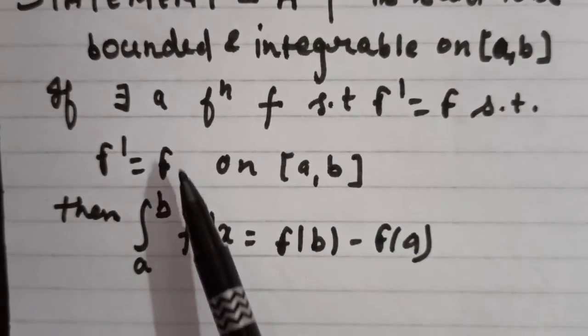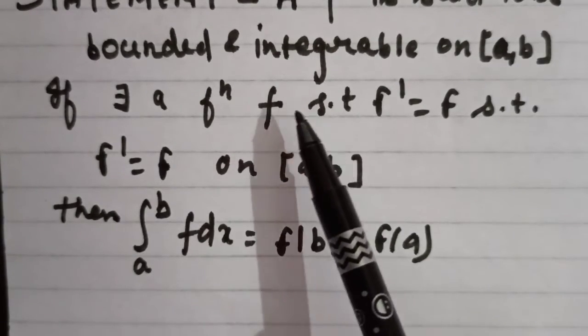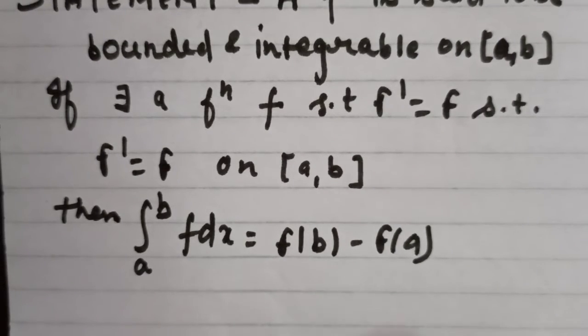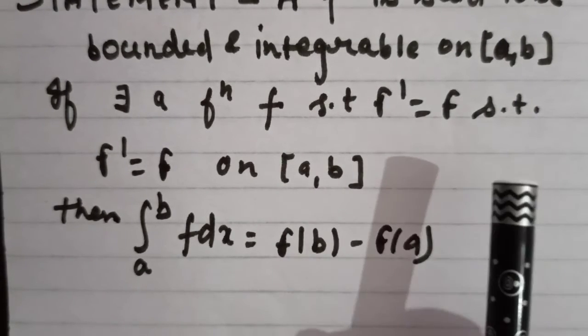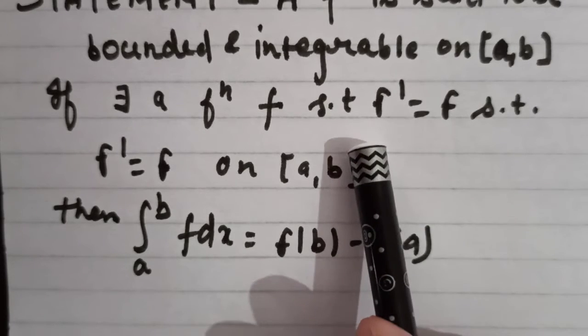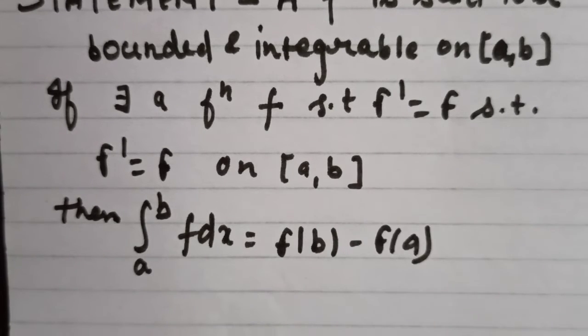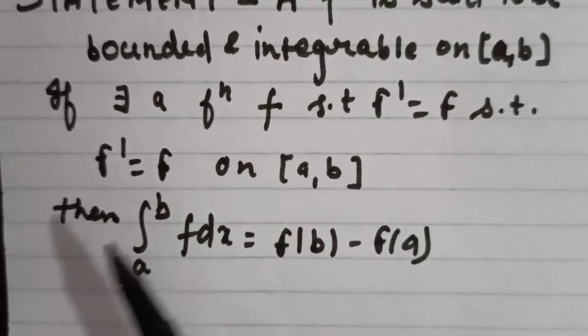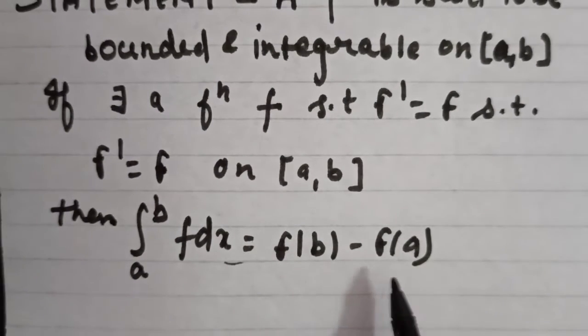So what it says is that if there exists a function F such that F dash is equal to f, that means the derivative of this function is equal to f, then F dash is equal to f on the closed interval a to b, and the integral of this function is equal to this.